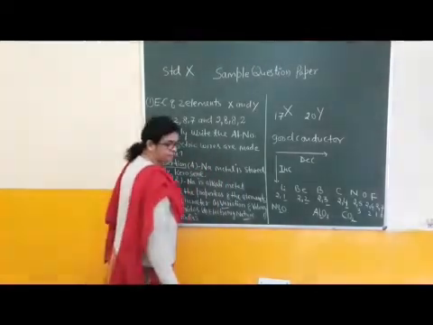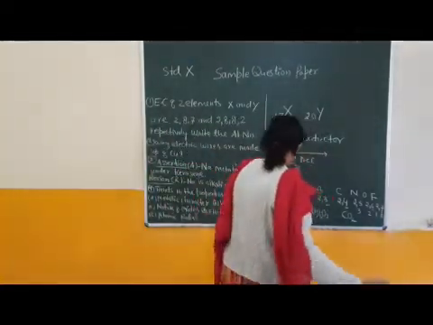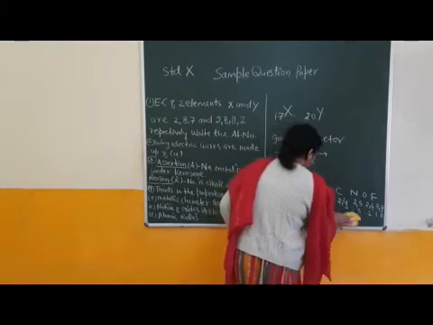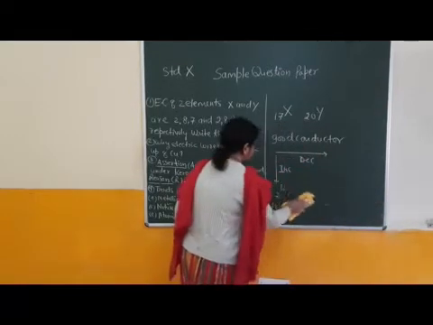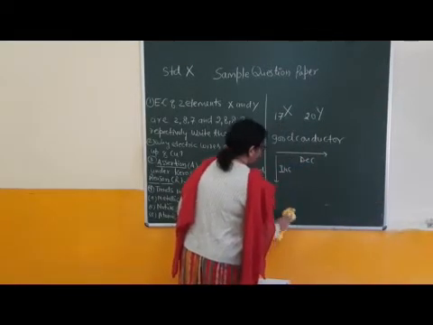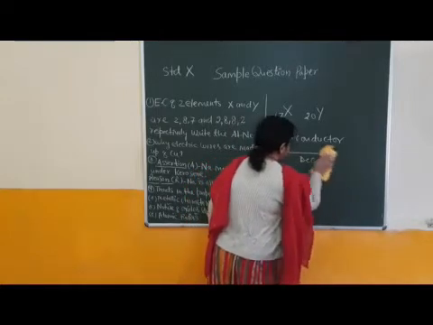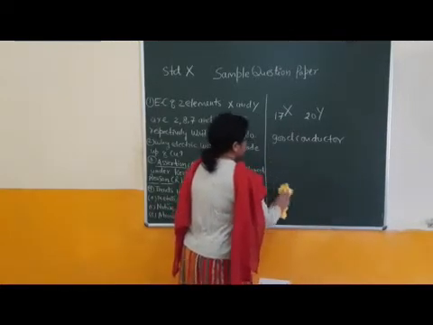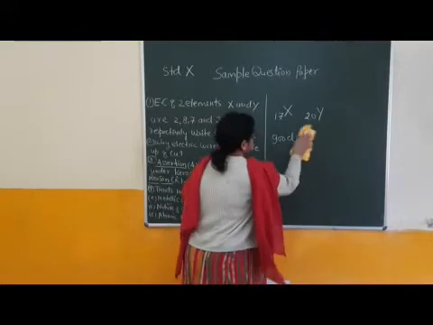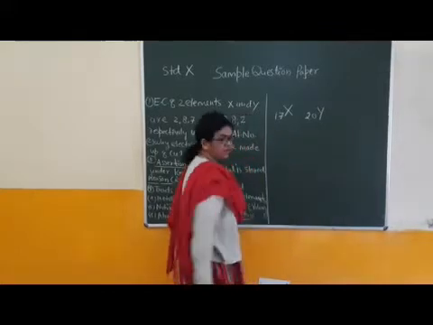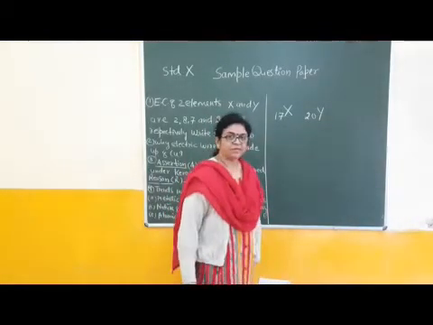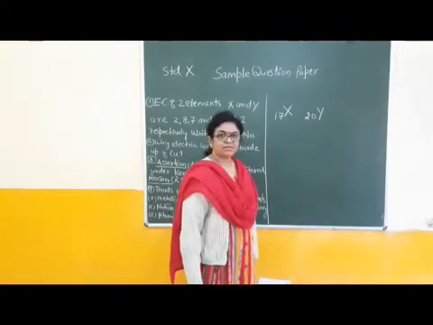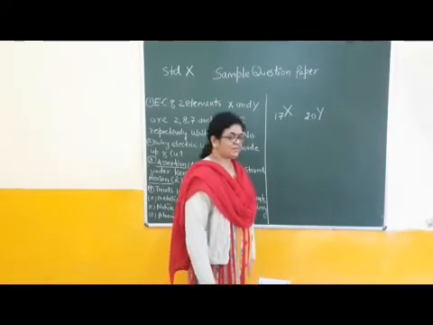Atomic radius. Children, atomic radius decreases, right? Because the number of valence electrons increases.